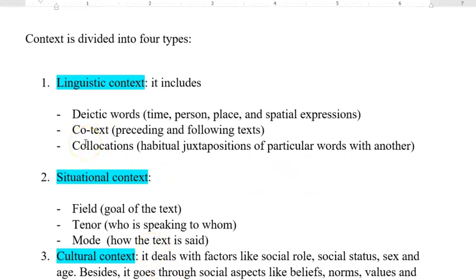The last factor of the linguistic context is the collocations. Okay, once we say collocations, we mean the habitual juxtaposition of particular words with another. Actually, for the collocations, it means that we used to find two words or three words all the time with each other.